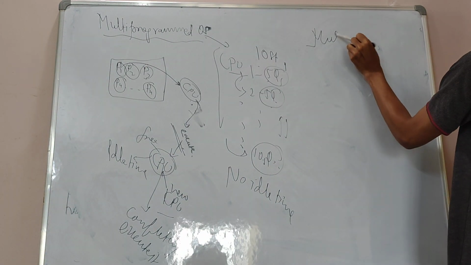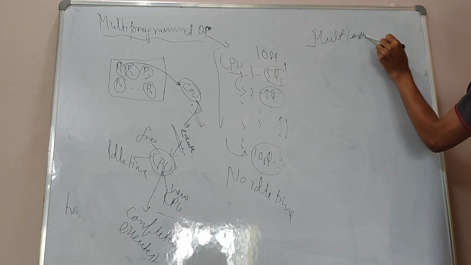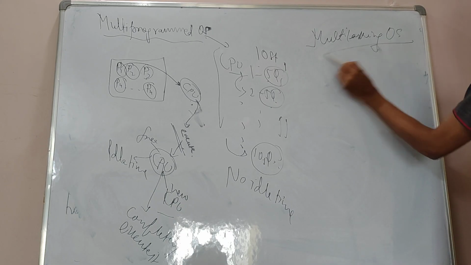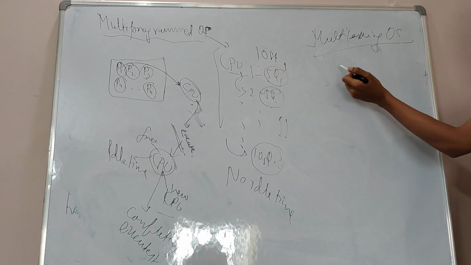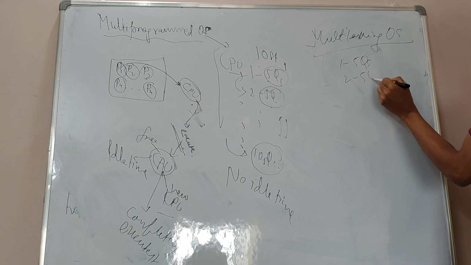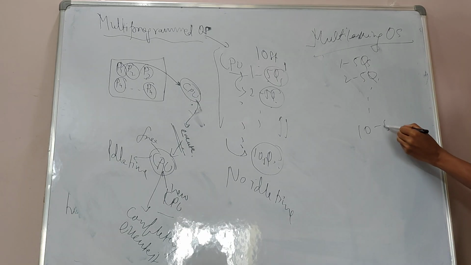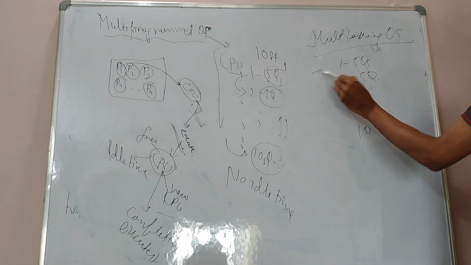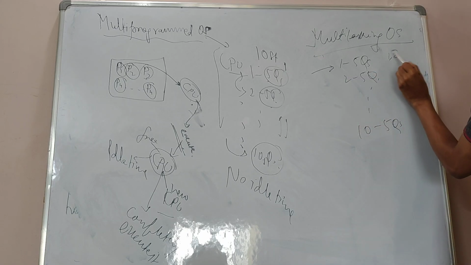But what happens in a multitasking operating system? Suppose there are 10 students and each student has 5 questions. First I will go to the first student and solve their 2 questions.